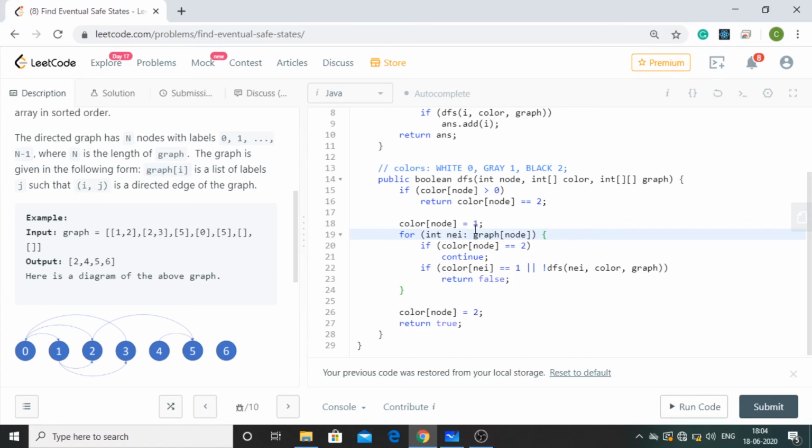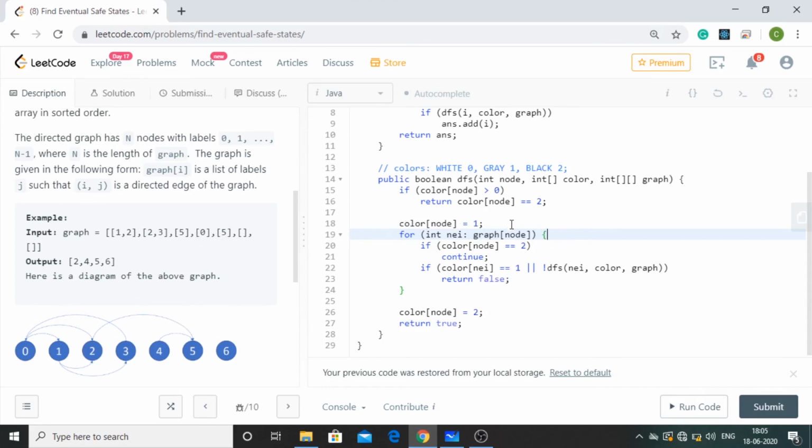and in this index the value of nei will get equal to 2. Like, I think you're getting what I'm trying to say here. The value of node now gets equal to 1, previously it was 0, and the value of nei gets equal to 2, because that is how the recursion works. So is the color of node equal to 2? No, because again the color of 2 is 0, because I'm using color of 2 for the first time, right? And this condition is also not true. Then again we are going to call the recursive function, so it is going to be DFS for 2, like here 5. So then again it's going to work for 2.